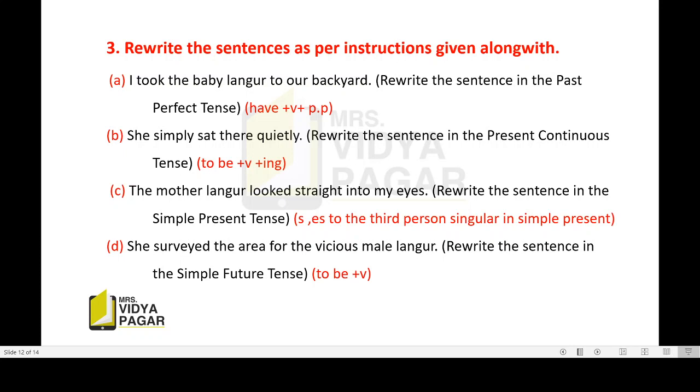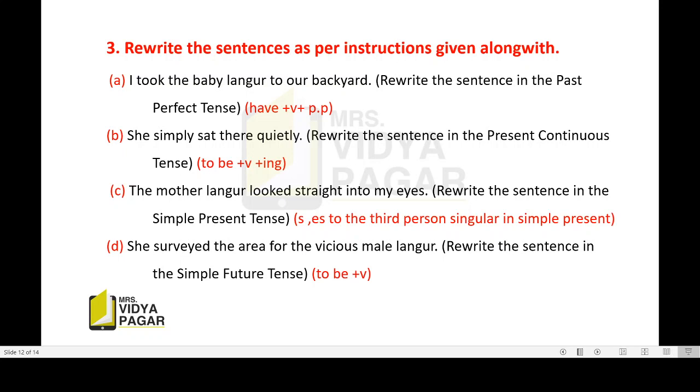Now the second sentence. She simply sat there quietly. Rewrite the sentence in the present continuous tense. See, now here in continuous tense we add ing form to the verb along with the forms of to be. Now, which are the forms of to be in the present tense? Yes, they are am, is, are. We say I am, we are, you are, he is, she is, it is, they are. Now for the third person singular we use is. So the sentence will be she is simply sitting there quietly.